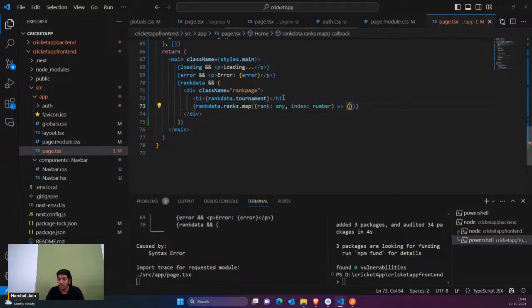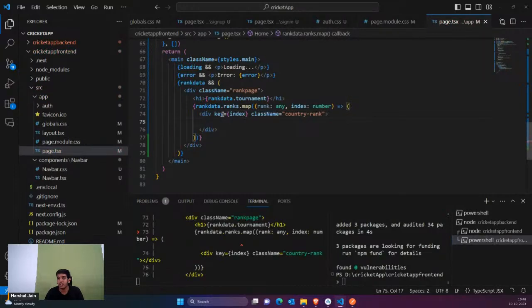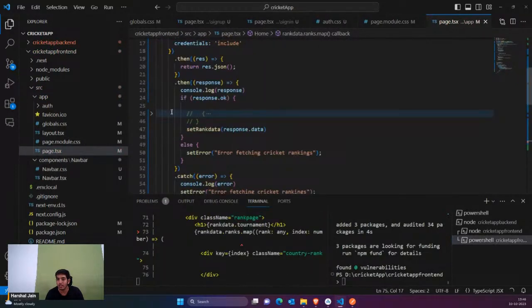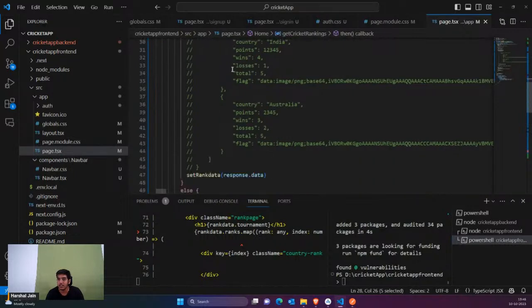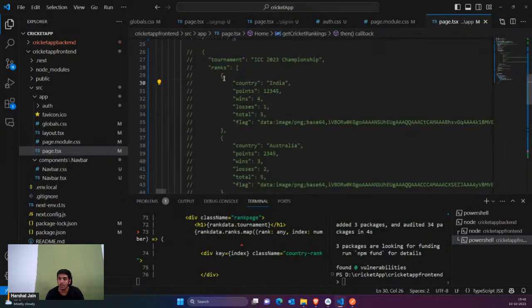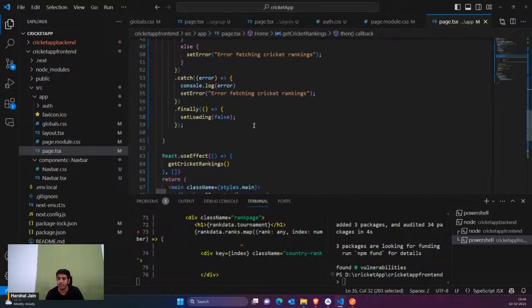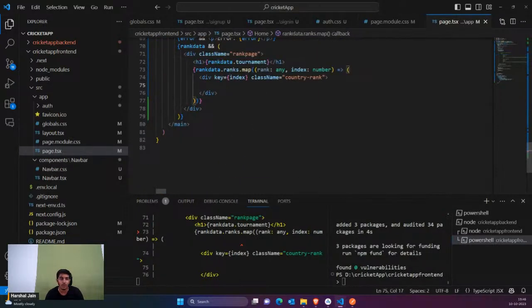Just close it like this. I'm just saying get the ranks, and I'm going to extract country and a few details, wins and losses out of it. Whatever details I have passed inside this, I'll pass inside this. Suppose this is the data, right? I've just printed the data. You can see I'm getting the ranks inside this. Ranks is an array. I'm mapping the items inside the array. So you can see I'm inside the first object. It has country, points, win, loses, total, flag. These are all the details, so that's what we're going to show here.